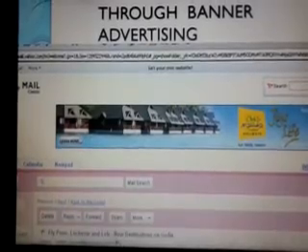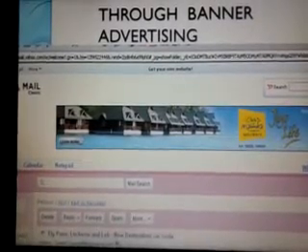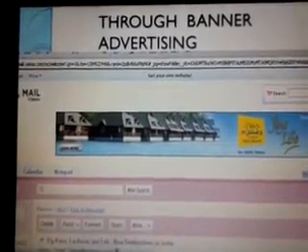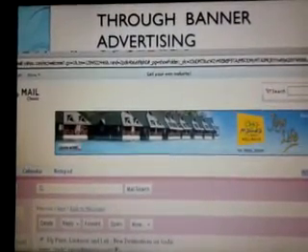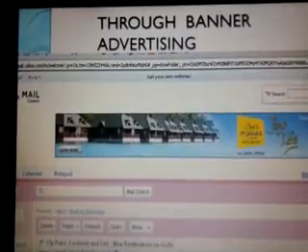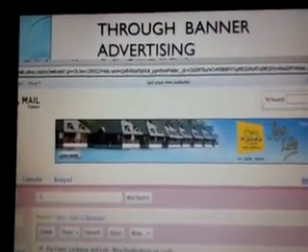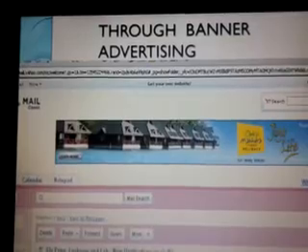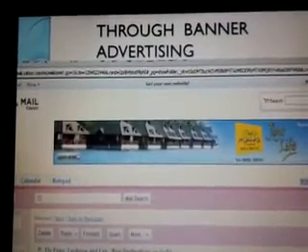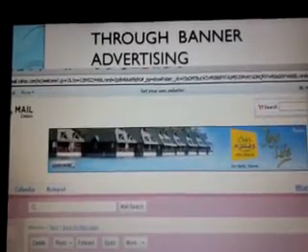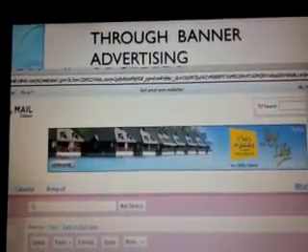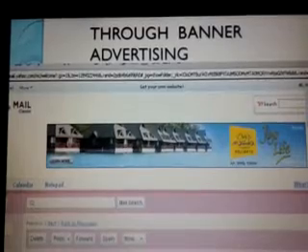The next topic that we will discuss is online marketing through banner advertising. This is an example of a banner. These banners are displayed on websites, on different web pages. The marketer has to pay those websites or web pages for showing these banners. The price of this space depends on the traffic on a particular website.